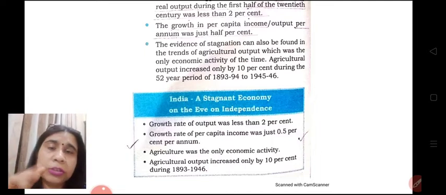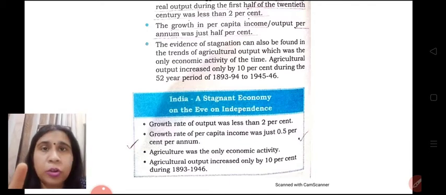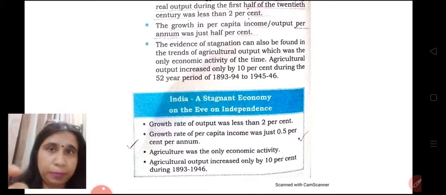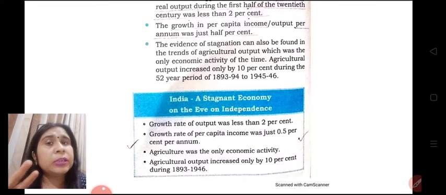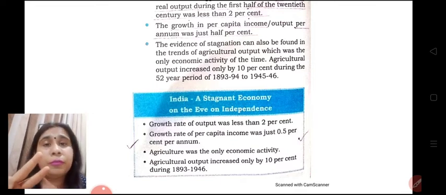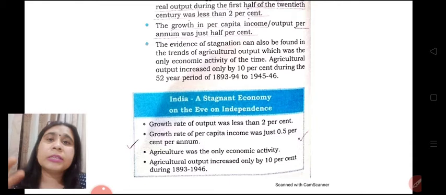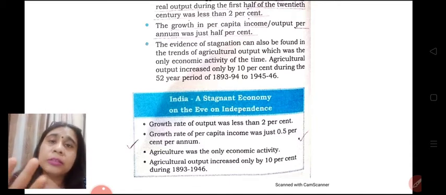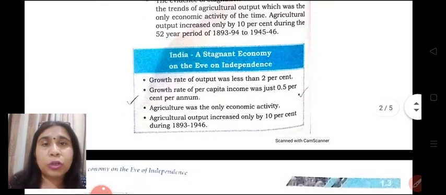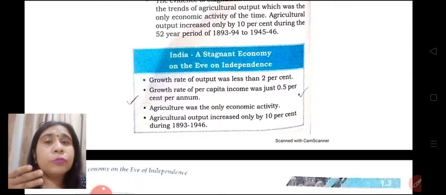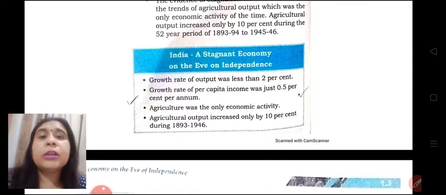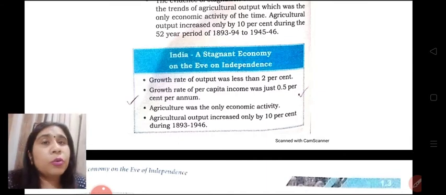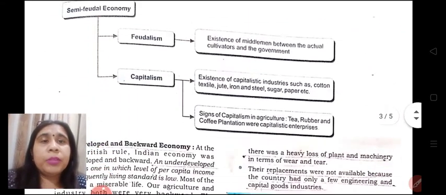We learned three features. Firstly, our economy was a feeder economy. Secondly, it was semi-feudal because the primary sector had feudalism, and the secondary sector was in the hands of the private sector, that is, capitalism. And third feature is that our economy was not growing to a great extent. It was a stable economy, so it was a stagnant economy.